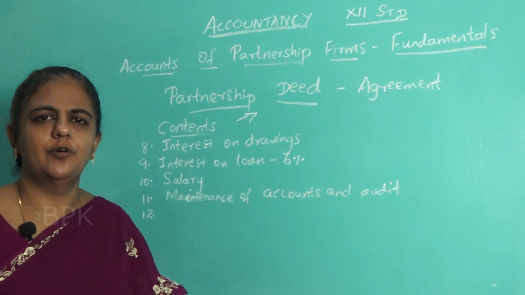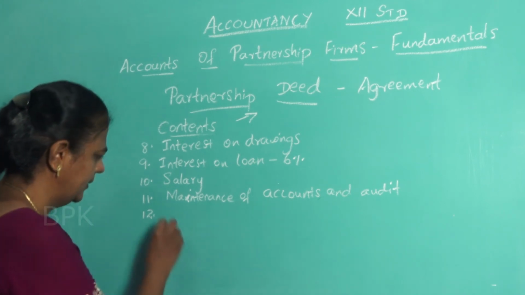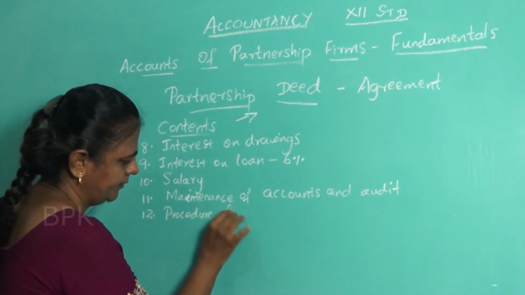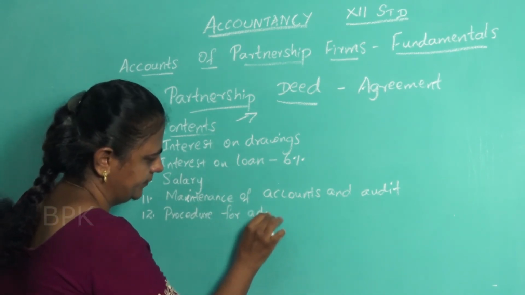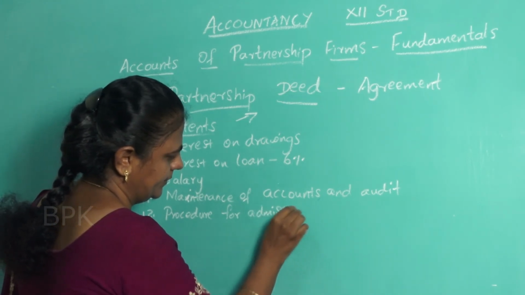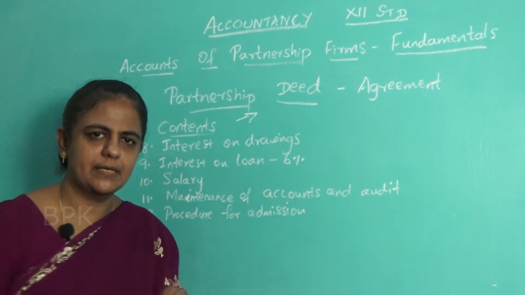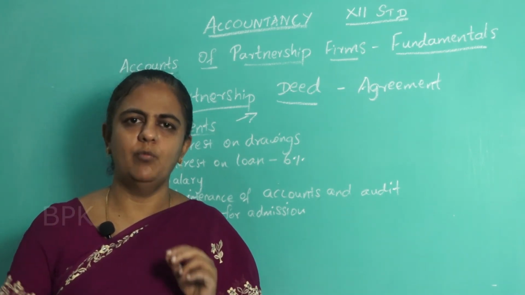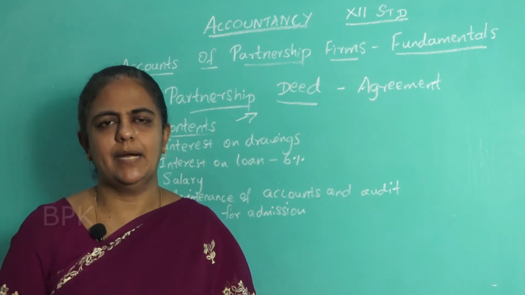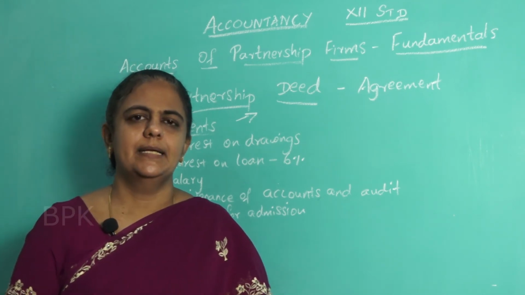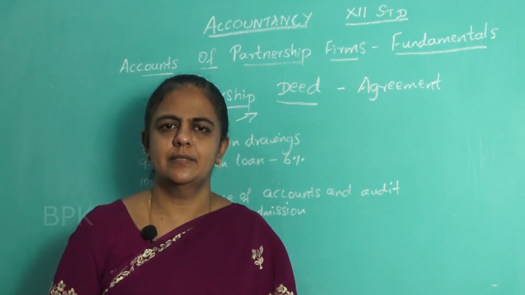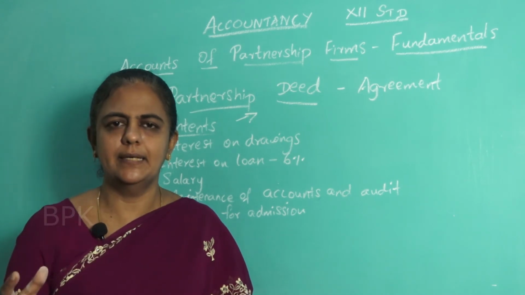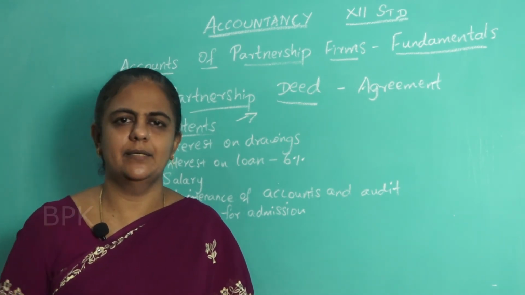Next, procedure for admission of a new partner. So what is this admission? Already 5 partners are there. For example, take 5 partners in the business, and they want to add 1 more partner. Suppose the 6th partner wants to be admitted. The 6th partner can enter into the business only if all the other 5 partners agree. Even if 1 partner disagrees, the 6th partner can't enter the business.